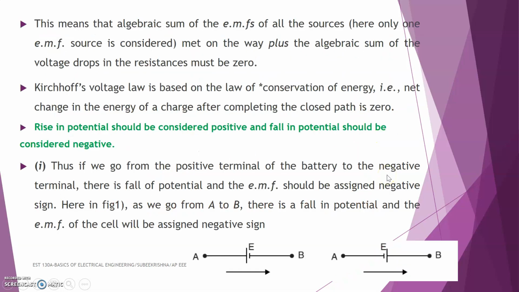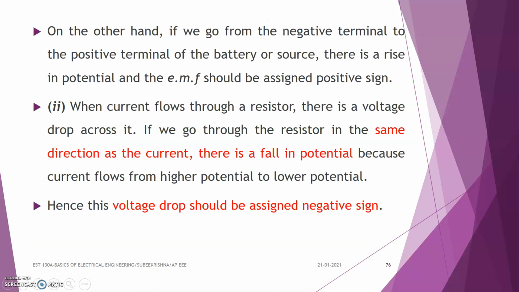If we go from the positive terminal to the negative terminal, there is a fall in potential and the EMF should be assigned a negative sign.